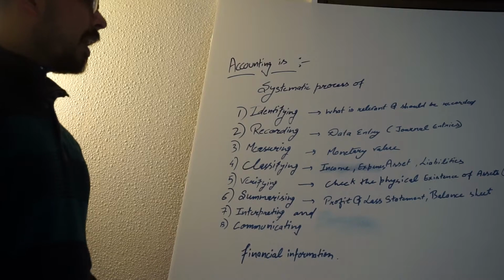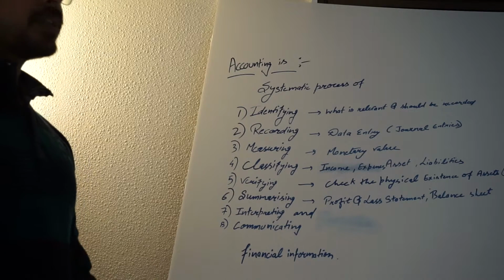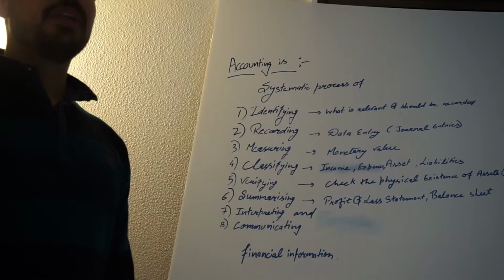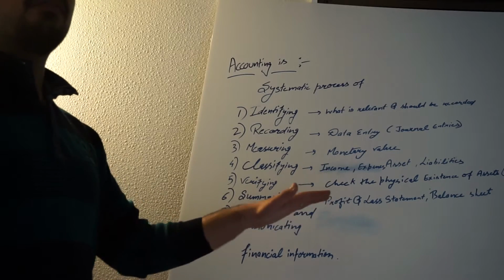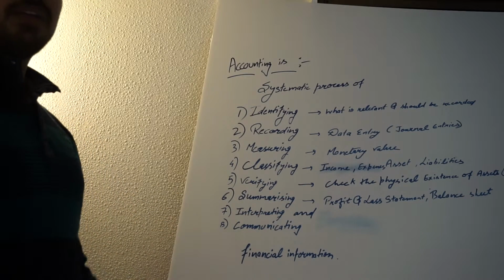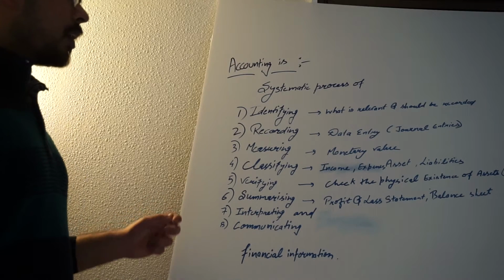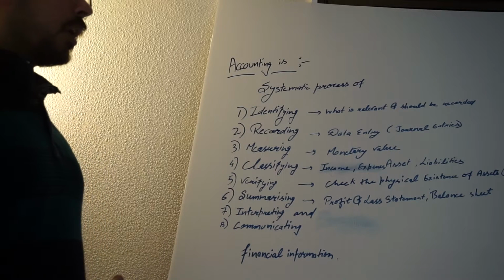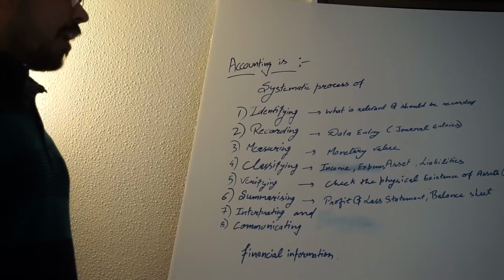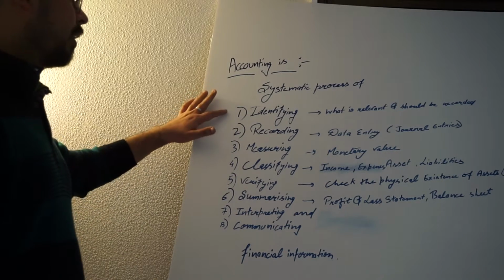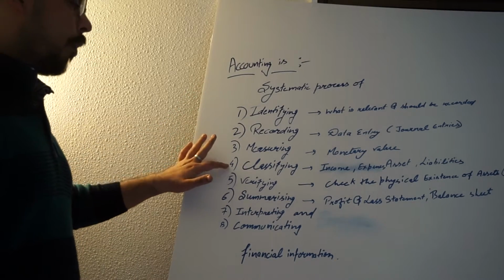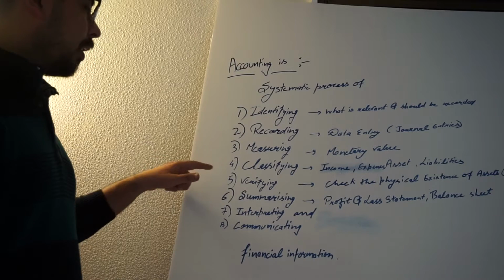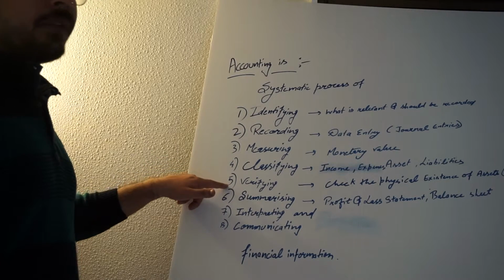Classify. So we mainly classify accounting transactions into 4 parts: income, expense, assets, and liabilities. There are further parts of these 4 classifications, but we are not going further at this stage. Verify. So verify is a process which is more of a monitoring. So we can say that we have to check what we have done until point 4, and when we're done with the checking, we call it verify.